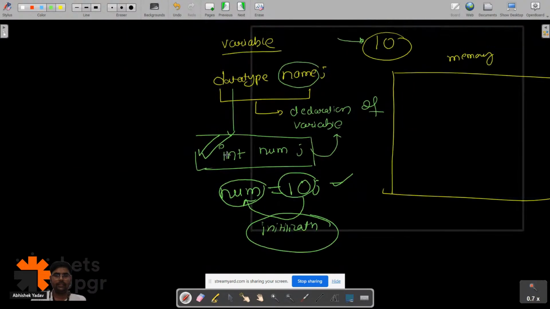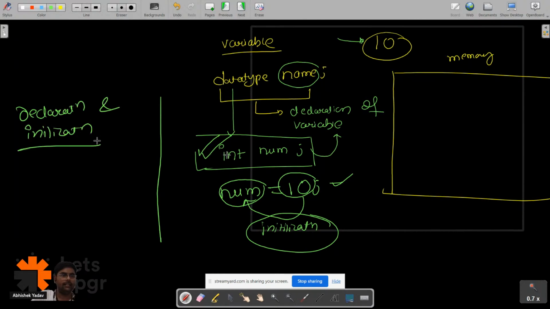Let's discuss the second way also. The second way is that you will do the declaration and initialization at the same time. And how can you do that? You have to write the data type. Since here I have to store integer kind of data, you will write int, and after that the name of the variable, and after that the assignment operator.